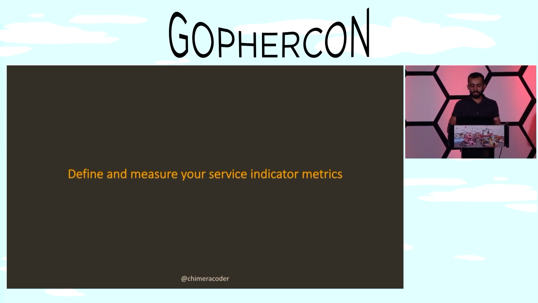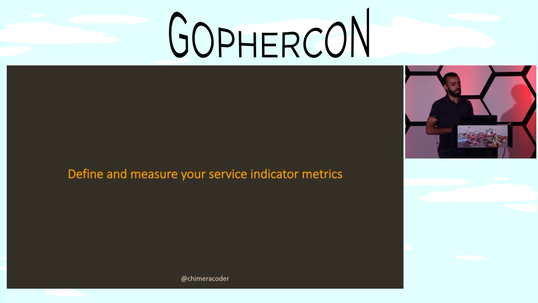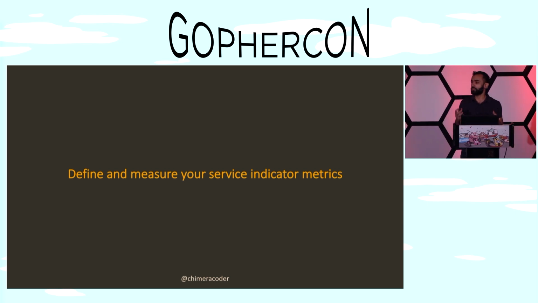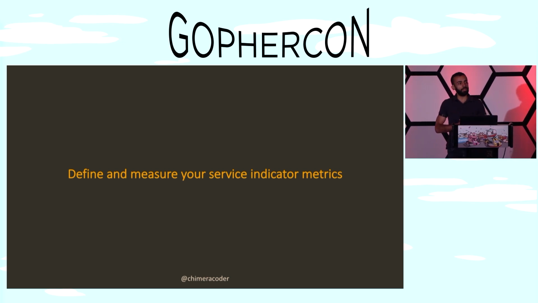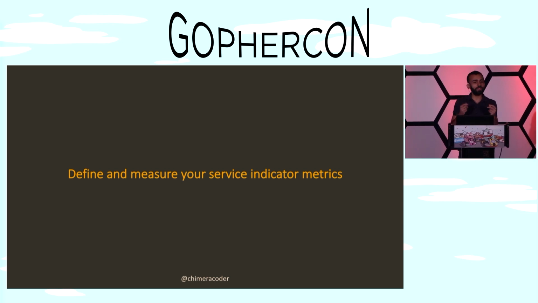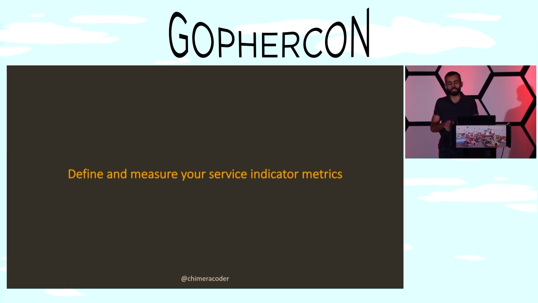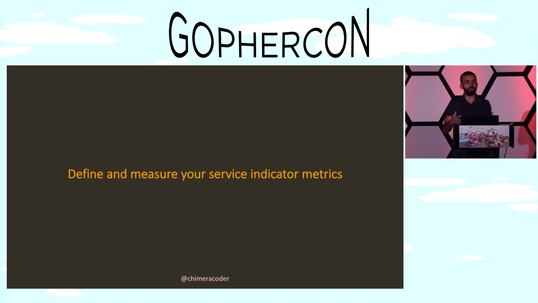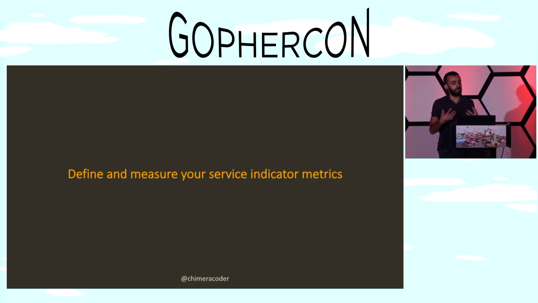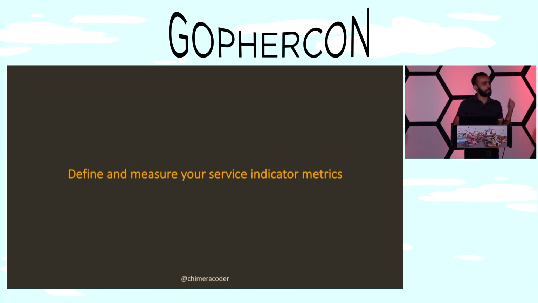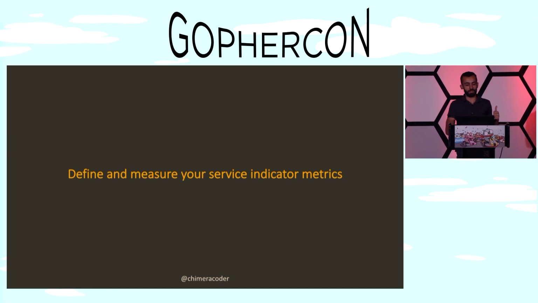But fundamentally, if you take away one thing from this, it's that you need to define and measure your service indicator metrics. If you talk to most people, they'll have a sense of what it means for their service to be online. But if you actually ask them to codify it, they might hesitate. If you need to hesitate, that means you probably haven't defined your indicators, your service level agreement for your clients, and your service level indicators for yourself tightly enough. So if you take away one thing from this talk, it's this: define and measure your indicator metrics.